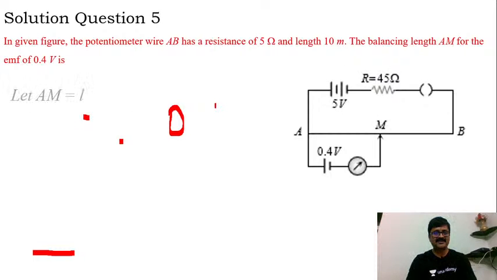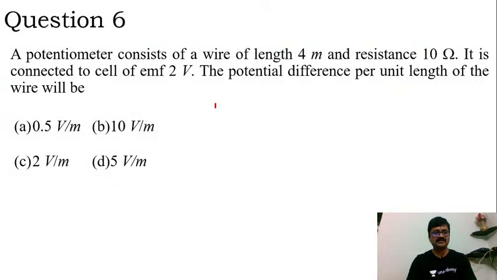Yes. So now let's progress to our next question quickly, because we are left with another 2 minutes maximum. 2 minutes are left, my dear students. A potentiometer consists of a wire of length 4 meter and resistance of 10 ohm. It is connected to a cell of EMF 2 volt. The potential difference per unit length of the wire will be.